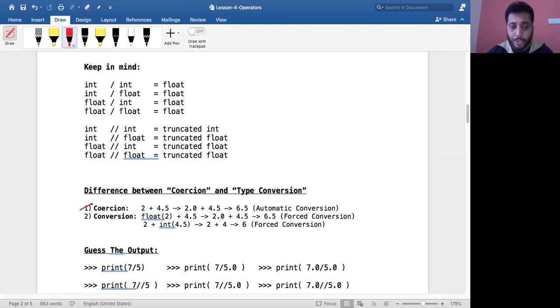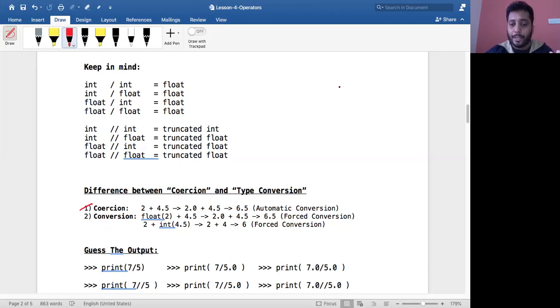This is coercion. Then what do you mean by conversion? Type conversion is where we use conversion functions to convert an element of one type to another. It's basically forced conversion. Here I'm forcing the 2 to become 2.0. Do you see this? I'm using the float function. You remember in our previous chapters we also used these functions.